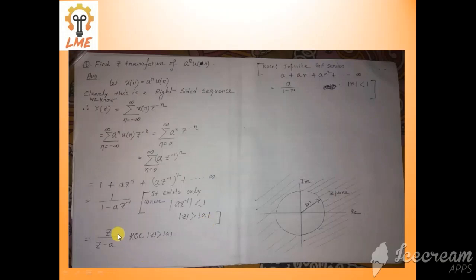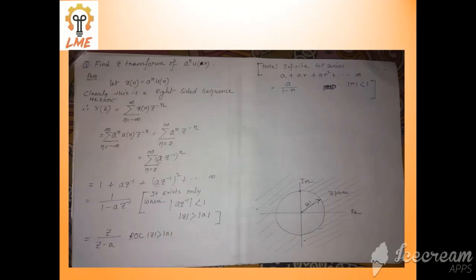Alternatively, after simplification, z by z minus a is the Z transform of a to the power n u[n], where a to the power n u[n] is a discrete sequence. The ROC of this signal while performing the Z transform is mod z greater than mod a.